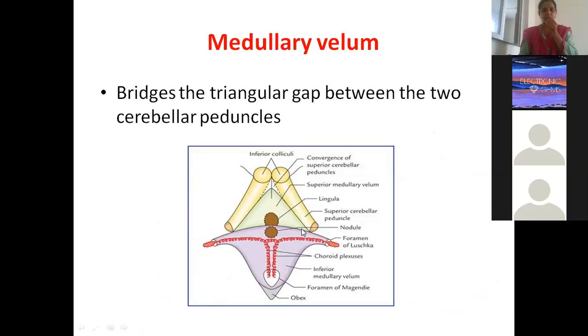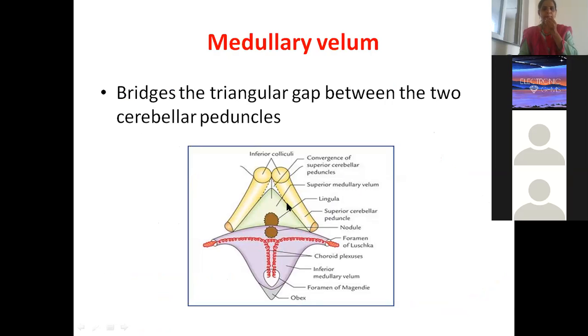The upper part of the roof is formed by the convergence of this area. This is all white matter. You call it the superior medullary velum, which is supported laterally by the superior cerebellar peduncle. Just now I told you the superior cerebellar peduncle connects the midbrain to the cerebellum.